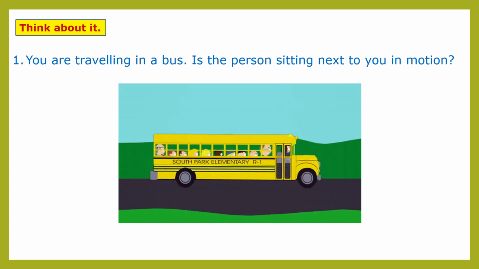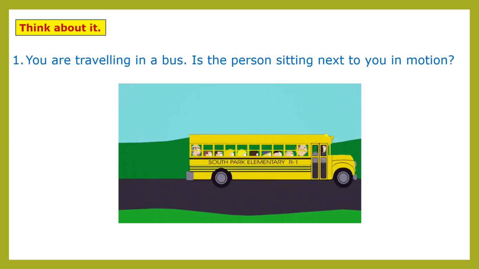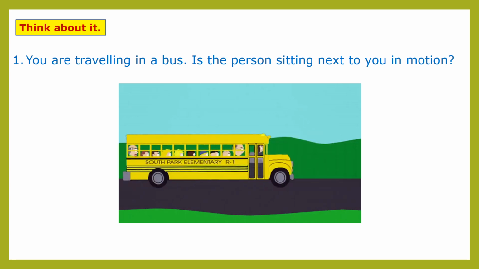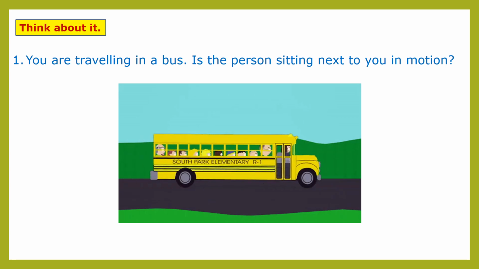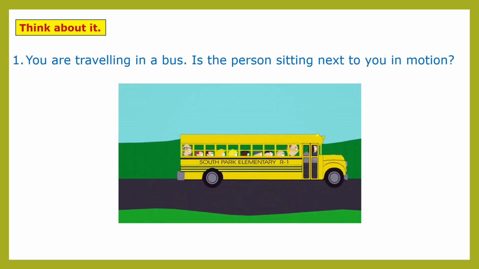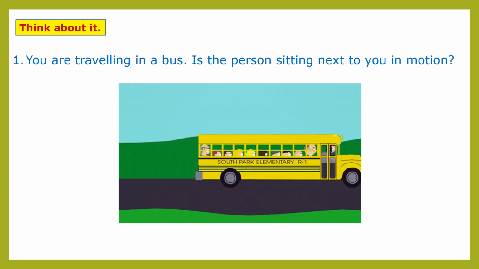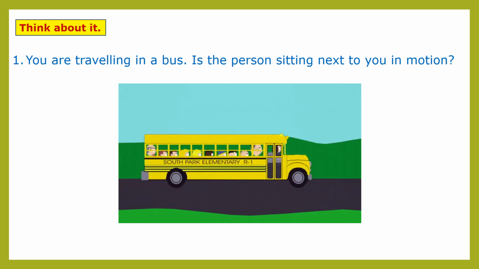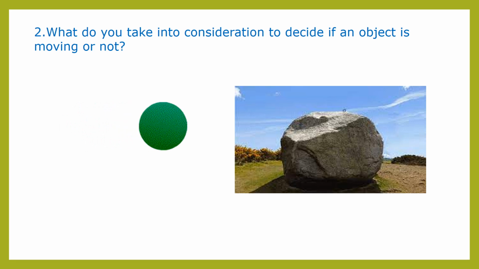Okay, he is not movable. So due to that, we can say that this person is not in motion with respect to you, but that person is in motion with respect to the person on the road.